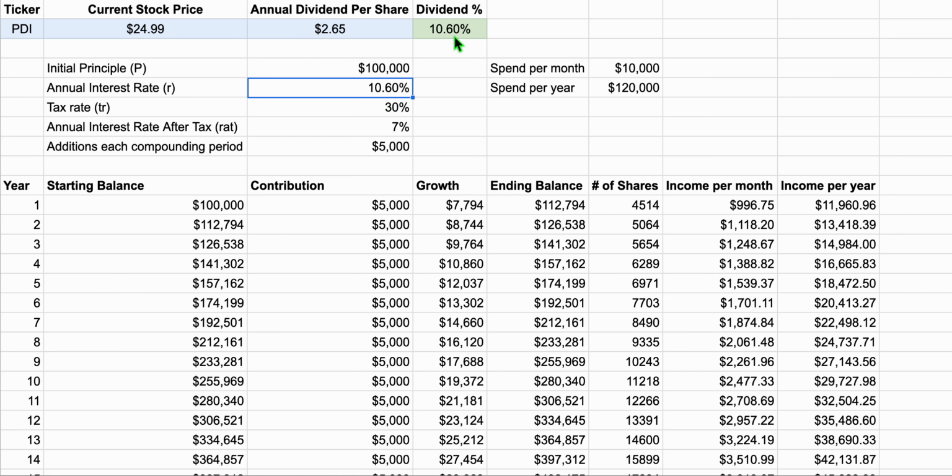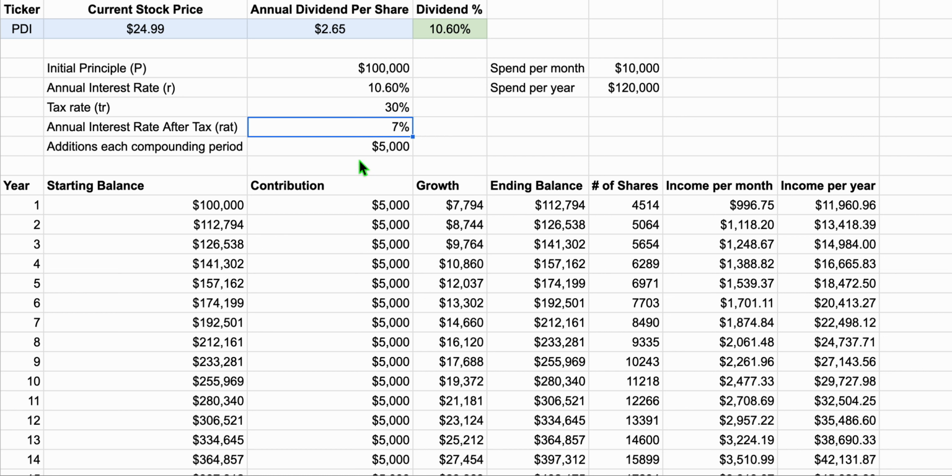Your interest rate is set to whatever the dividend is of the stock that you pick. You could also put a few stocks up here and then blend the dividend rate and weight it based on number of shares and all that kind of fun stuff. If you want to get into it, maybe I'll do another video like that later. I've set the tax rate at 30%. Now, most of these dividends are going to be qualified dividends, which means you'll probably only have to pay 15%. So you could change that if you'd like, but just to be safe, I did 30, to be a little conservative. Then that gives you your annual interest rate after tax of about 7%. So that's what you'd be earning.